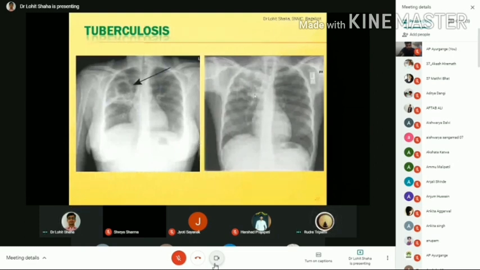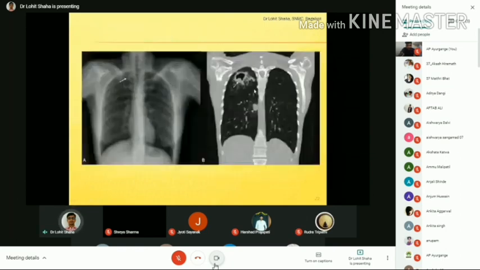Yes, sir. Okay. See here, you can see it in the apical region. But sometimes we might be in a state of confusion whether it is a tuberculosis patch or whether there is any growth. To get a 100% differential diagnosis, we have to advise a CT scan. They will take a CT of the thorax with contrast. They will inject the contrast media and take a series of CT images. This is how it looks.